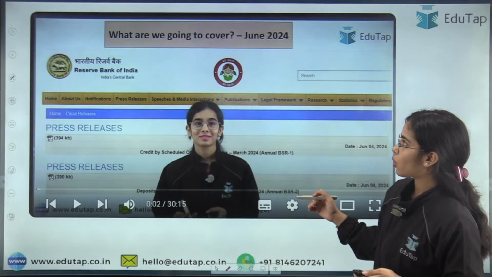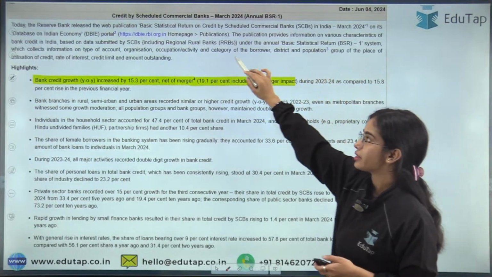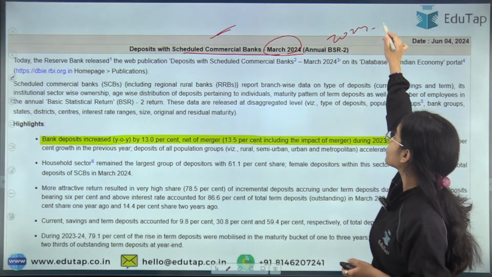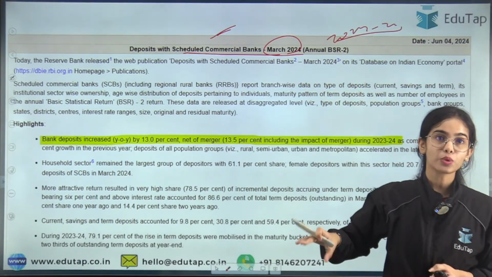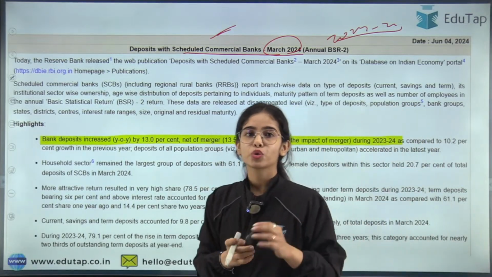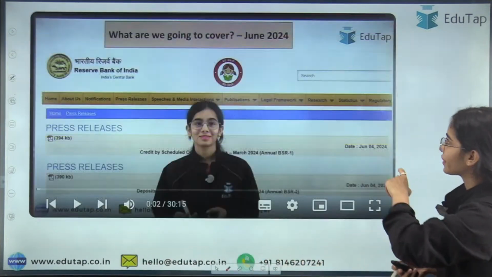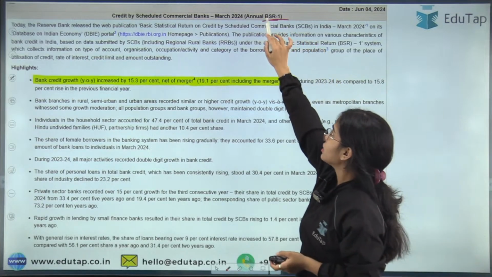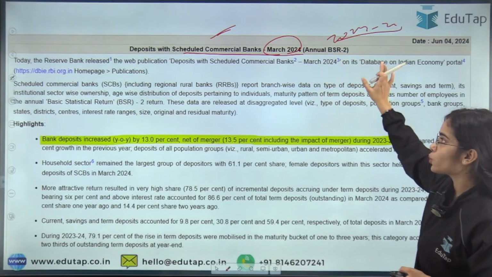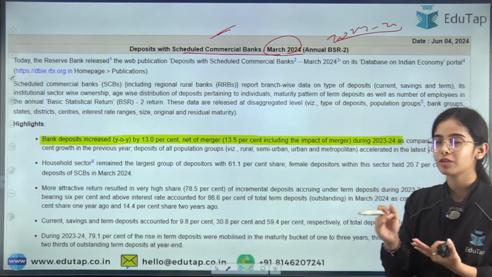Now I have taken a session on the data for the deposits with the scheduled commercial banks and the credit by the scheduled commercial banks for March 2024, that is for the financial year 2023-24. There are the deposits with the scheduled commercial banks and the year-on-year growth that has happened in the credit. The annual Basic Statistical Return 1, that is for the credit, and the annual Basic Statistical Return 2 have been filed by the Reserve Bank of India to show you the deposits with the SCBs and credit by the SCBs.